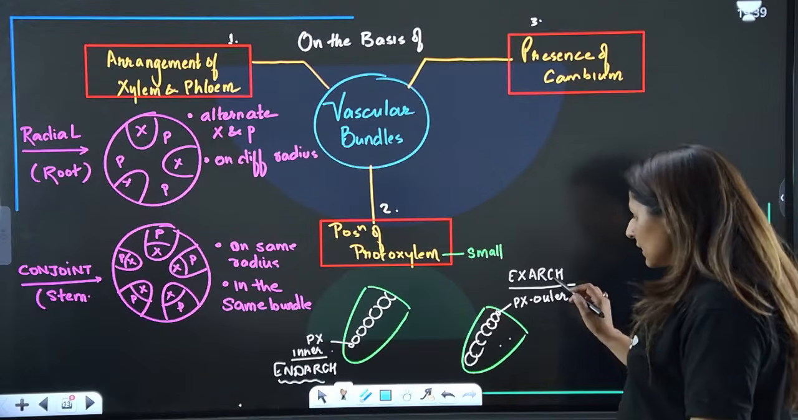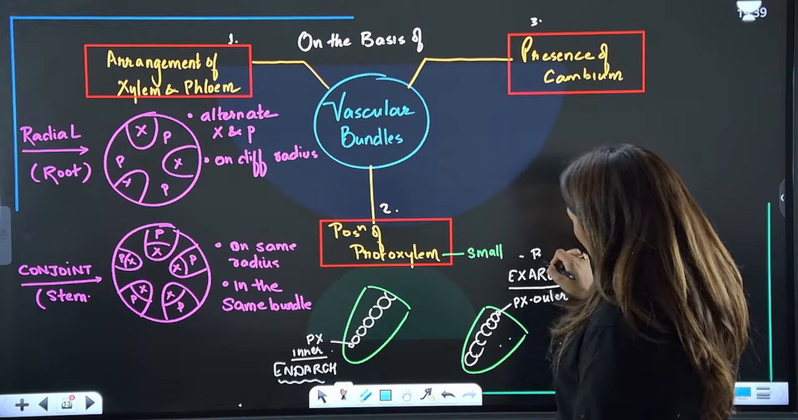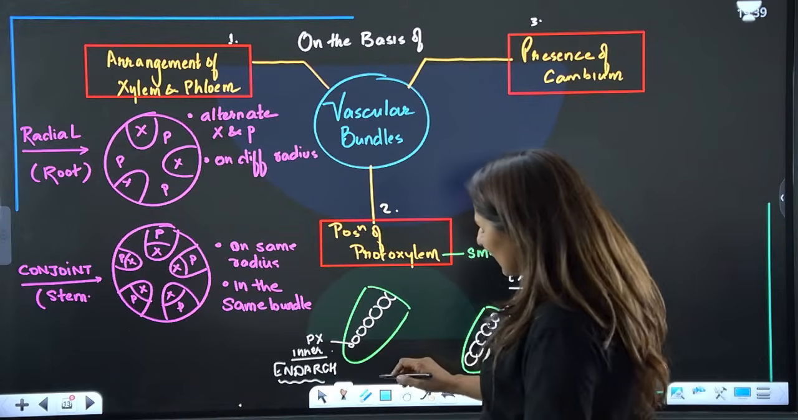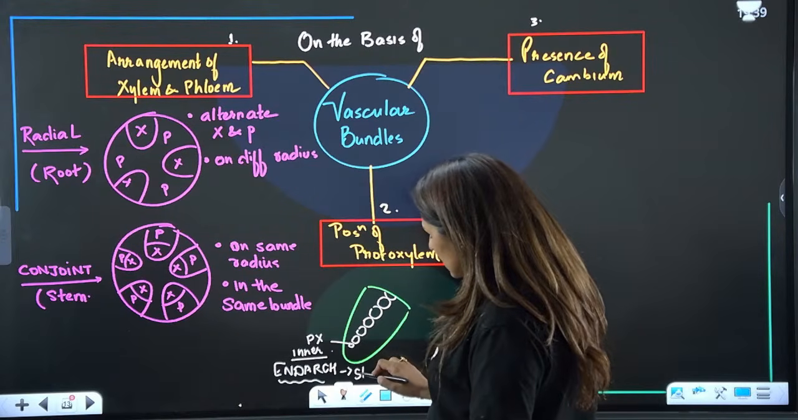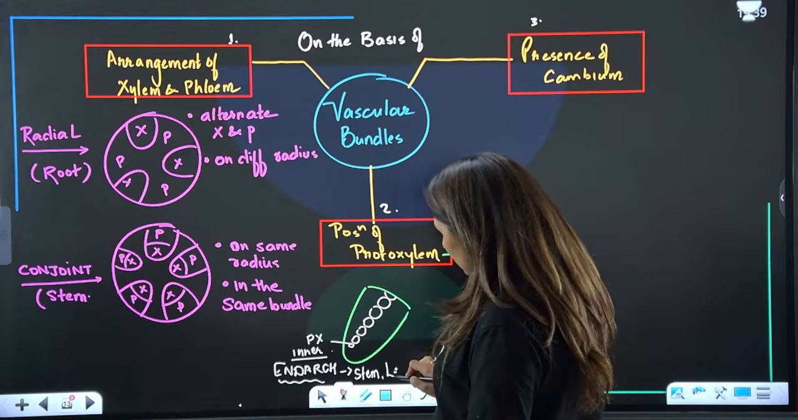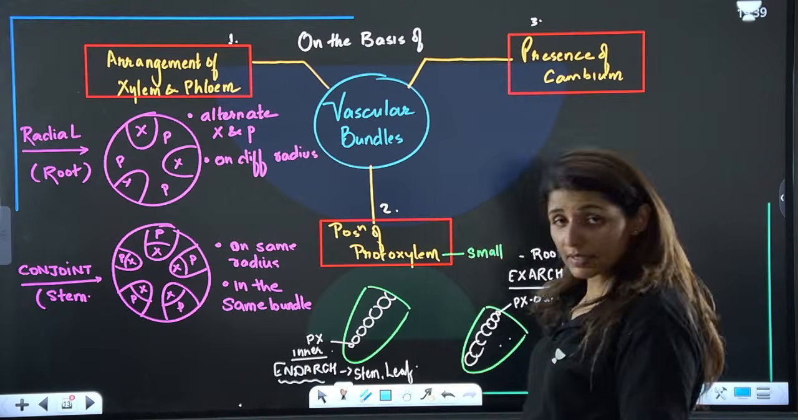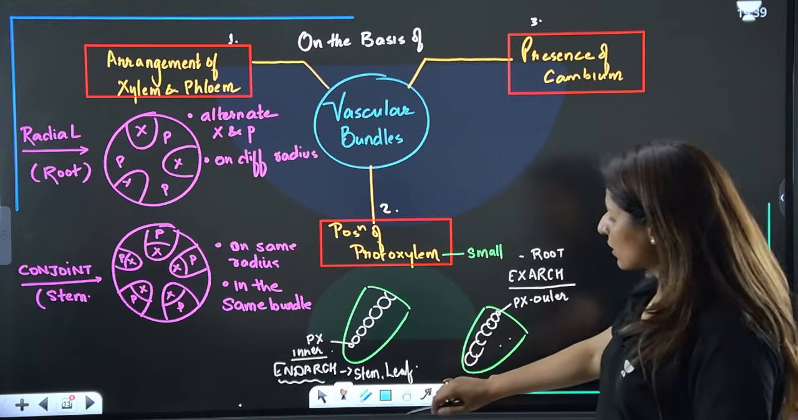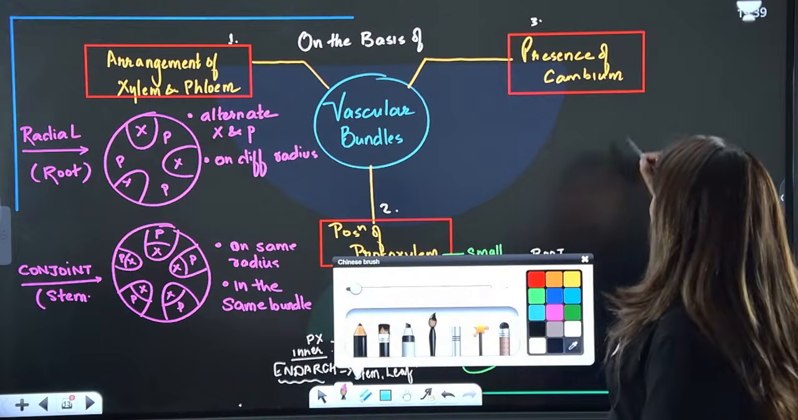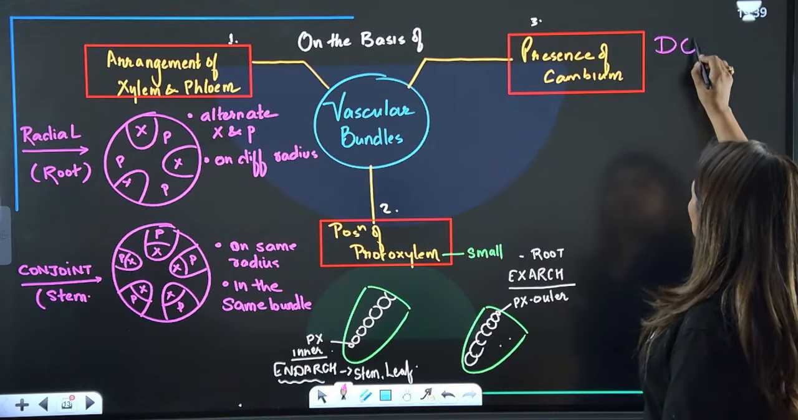Now guys, see, this exarch condition is always found in the root, while endarch situation will be seen in stem and leaf. Is this clear? Now, talking about the presence of cambium, you have to remember this trick, DOC.